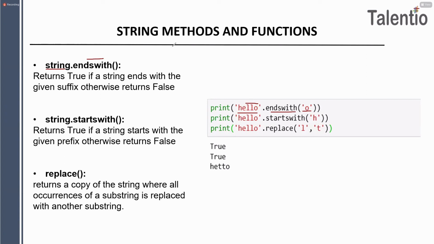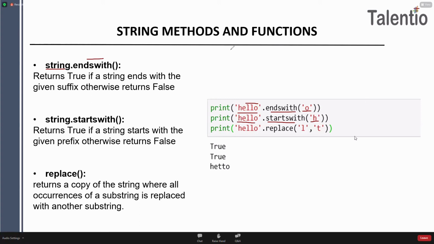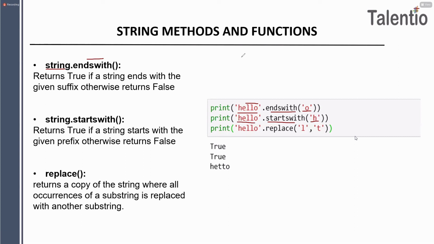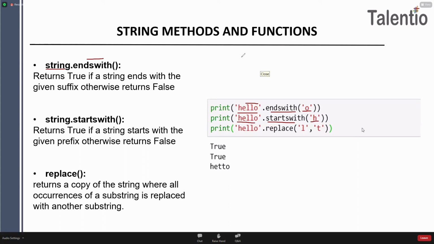One more thing. Yamini dot endswith h. Condition true or false? Condition false. Okay. Yamini dot endswith i. Condition true or false? Condition true, right? Now here we'll see one more thing, startswith. This time we'll check from which letter it is starting. Whatever letter we are passing, it checks whether the string is starting with that letter or not. Hello startswith h. Condition true or false, guys? Hello starts with h, so the condition is true. Okay. VJIT startswith v. Condition true or false? VJIT startswith j. Condition true or false?